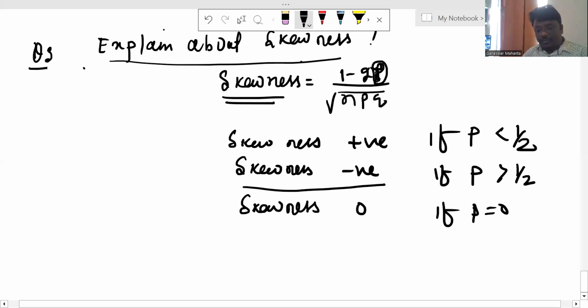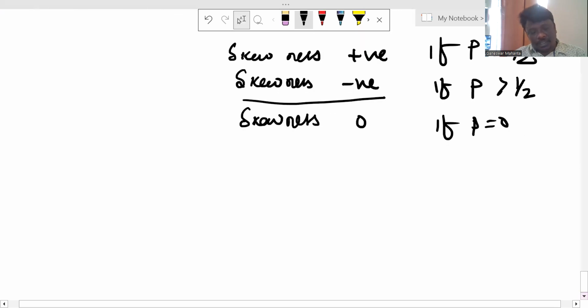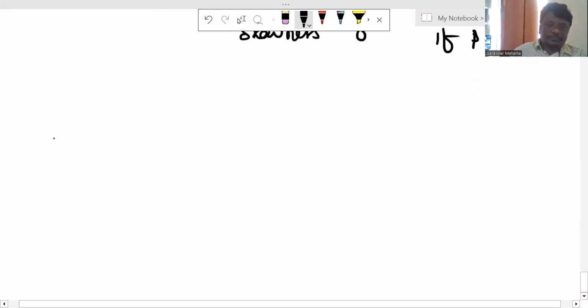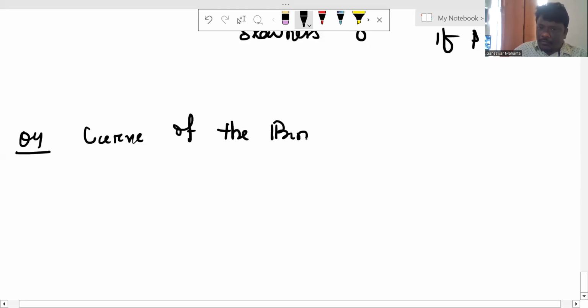Question: the curve of the binomial distribution. What is the type of curve of the binomial distribution? What type of curve is produced?